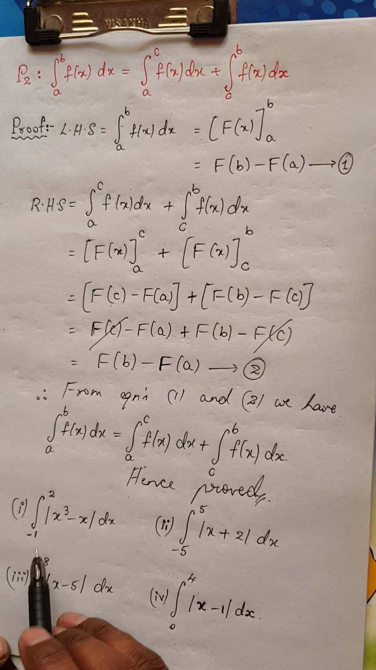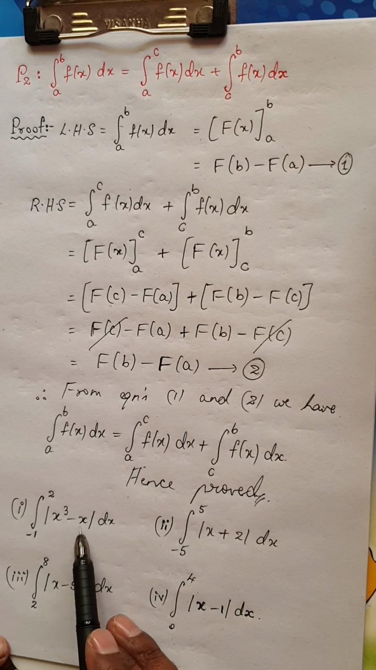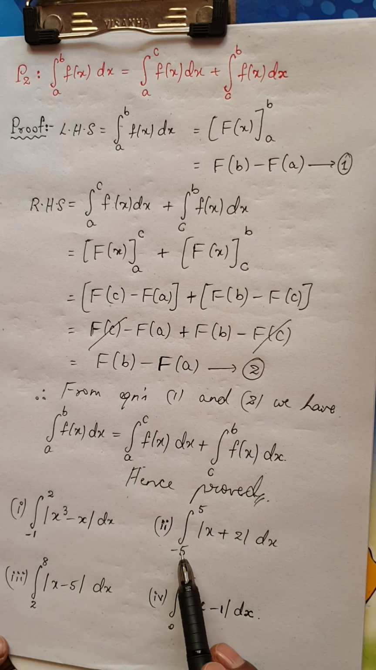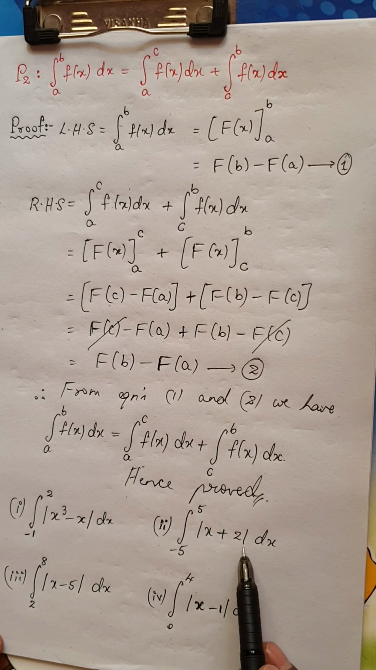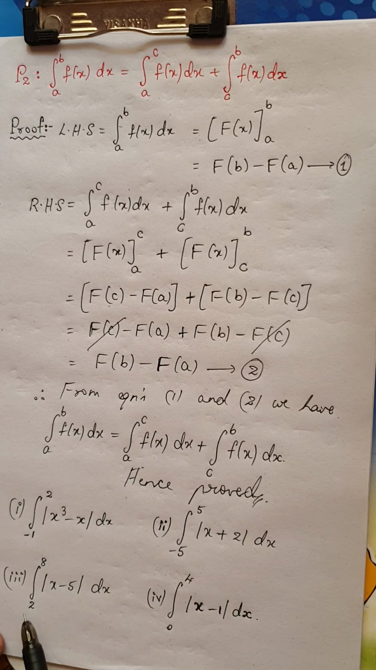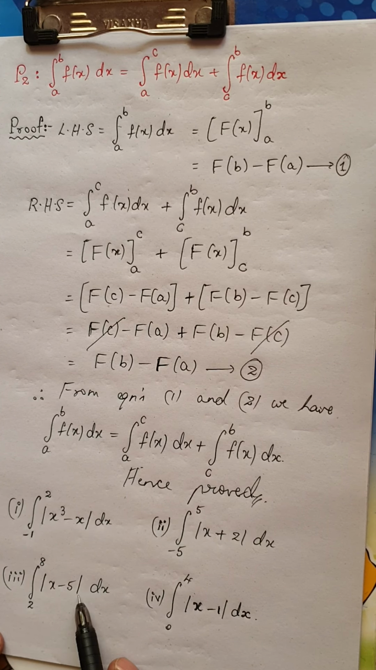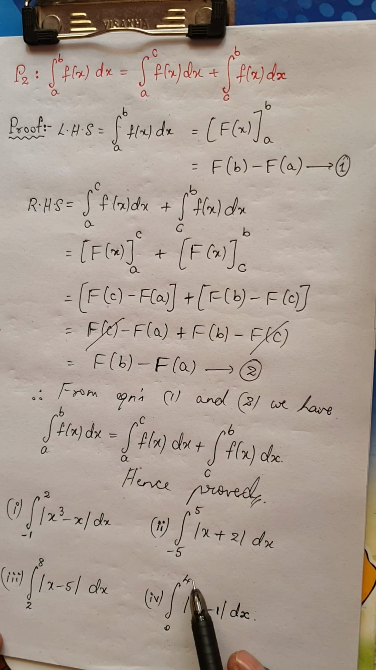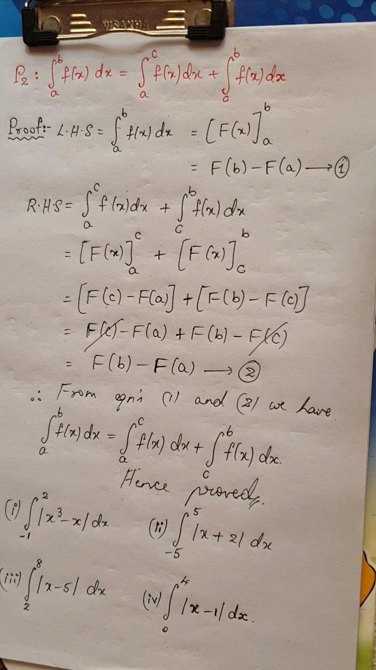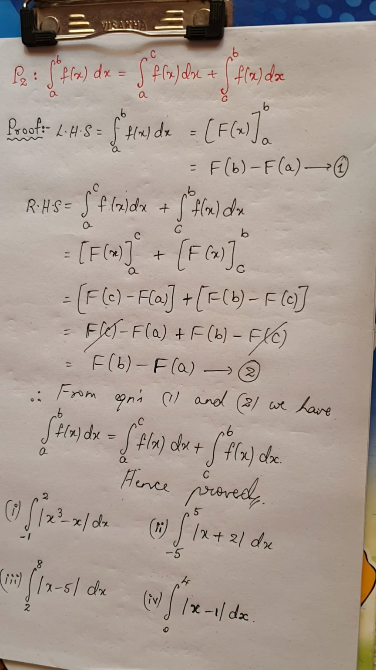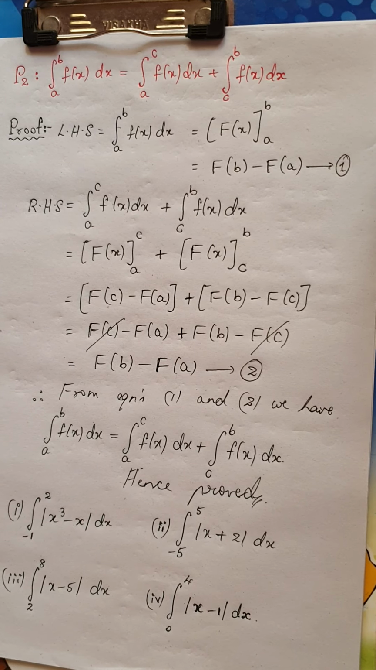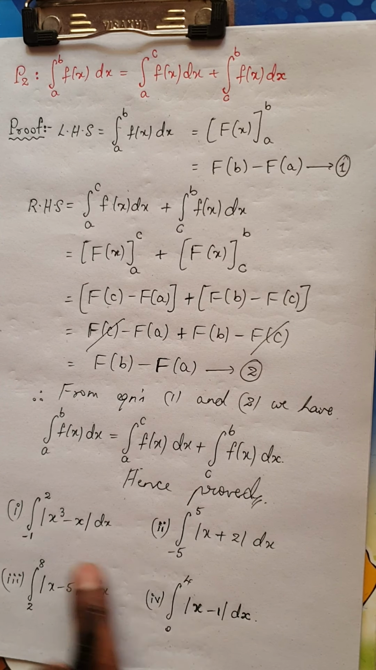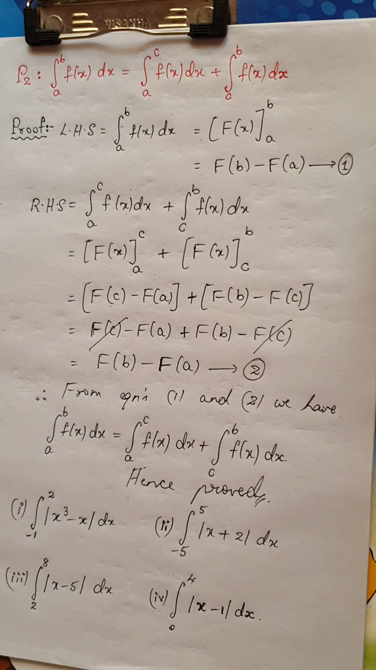The problem is integral from minus 1 to 2 modulus of x cube minus x dx. The other one is integral from minus 5 to 5 modulus of x plus 2 dx. The third one is integral from 2 to 8 modulus of x minus 5 dx, and the fourth one is integral from 0 to 4 modulus of x minus 1 dx. Okay, so let us prove one or two questions on these and move on to the next property.